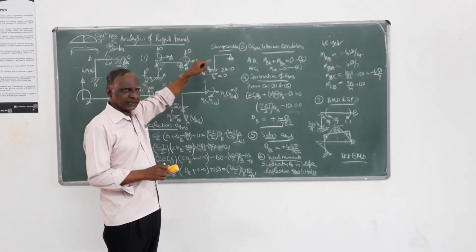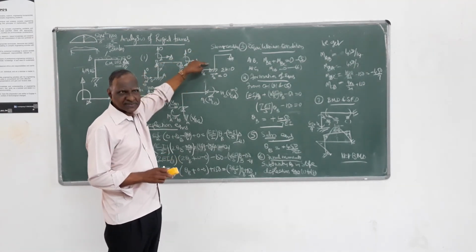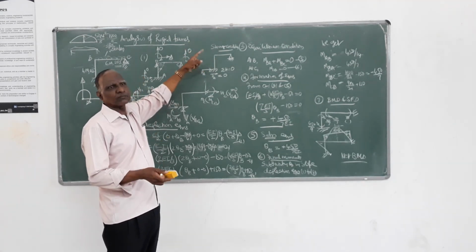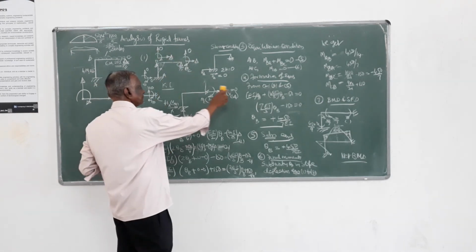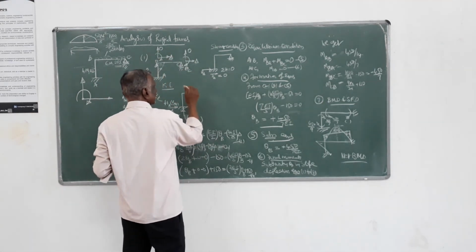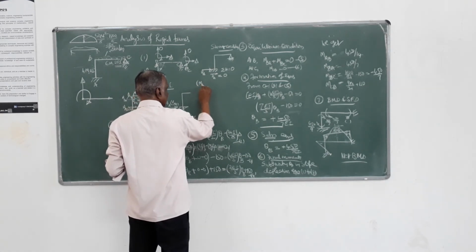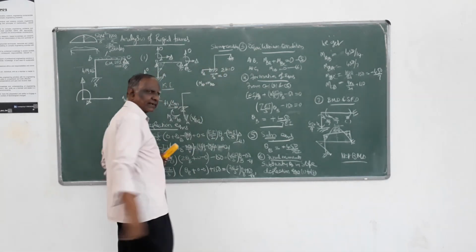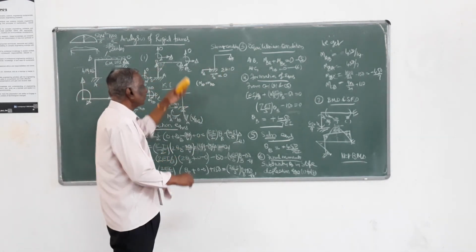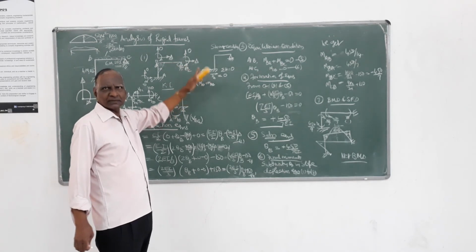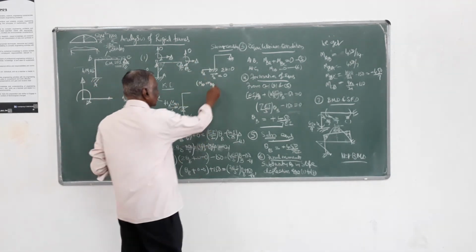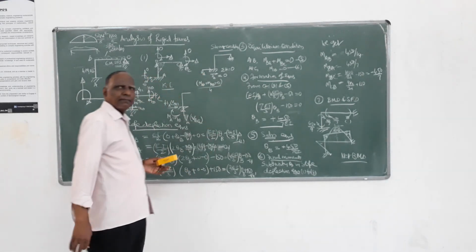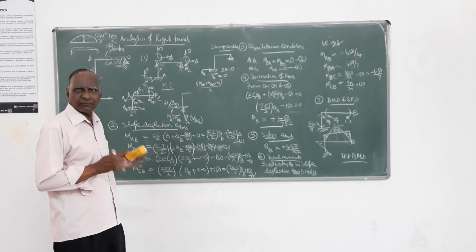While taking that moment, if it is anticlockwise, take it negative, otherwise positive. So here this HA is nothing but MAB plus MBA, the sum of the end moments, then the moment due to external load on the member. There is no external load on the member, so it is 0, divided by the height of the member. That formula you have to remember.